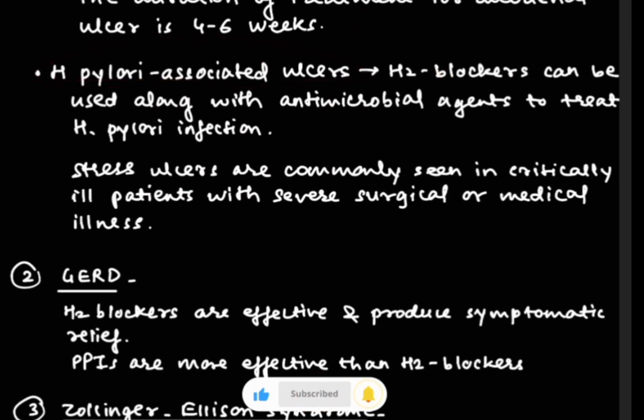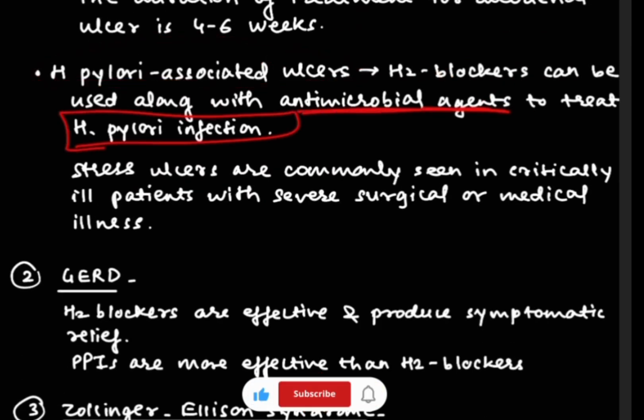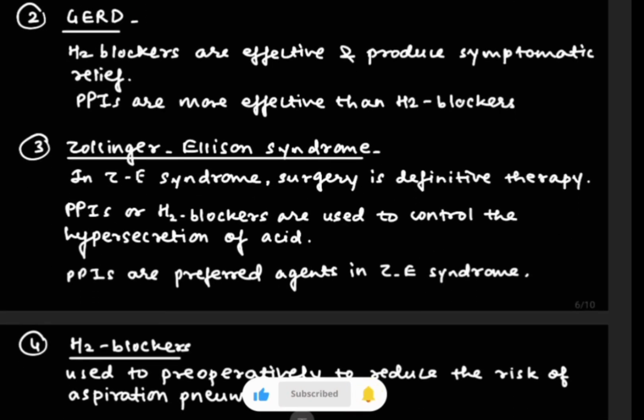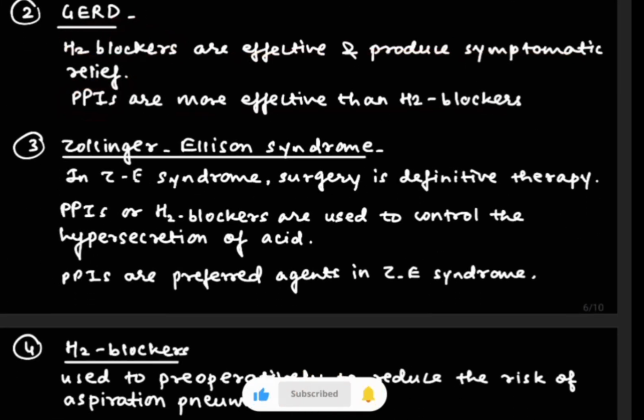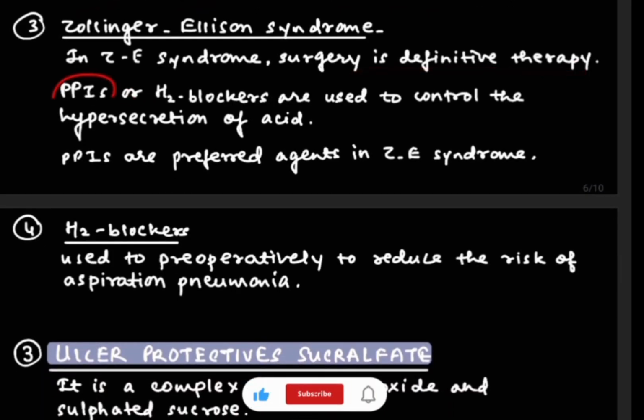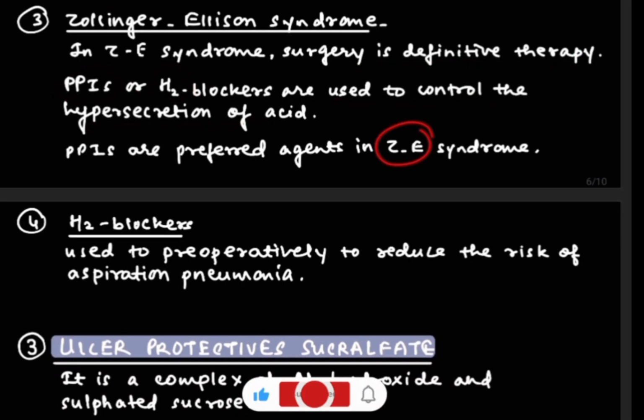So here H2 blockers are used along with the antimicrobial agent and it will treat the H. pylori infection. Now next is GERD. So H2 blockers are effective and produce symptomatic relief, but PPIs are more effective than the H2 blockers. Third is ZE syndrome. In this, surgery is the definitive therapy, but here PPIs or H2 blockers are used to control the hypersecretion of acid, and these are the preferred agents in the case of ZE syndrome.